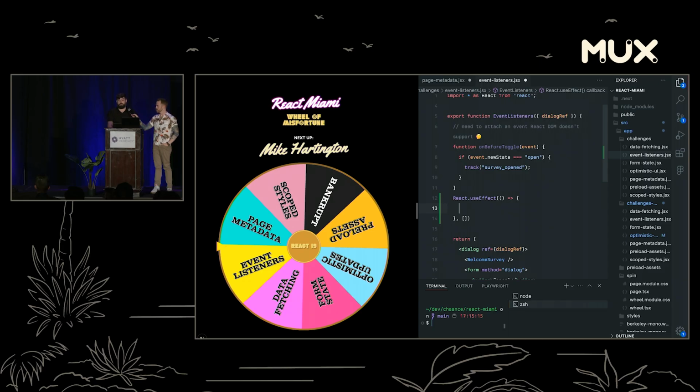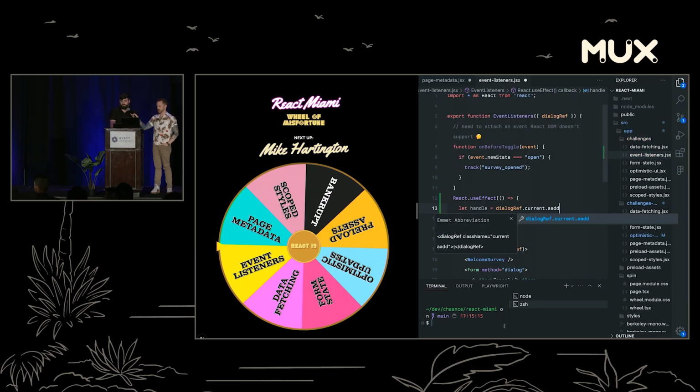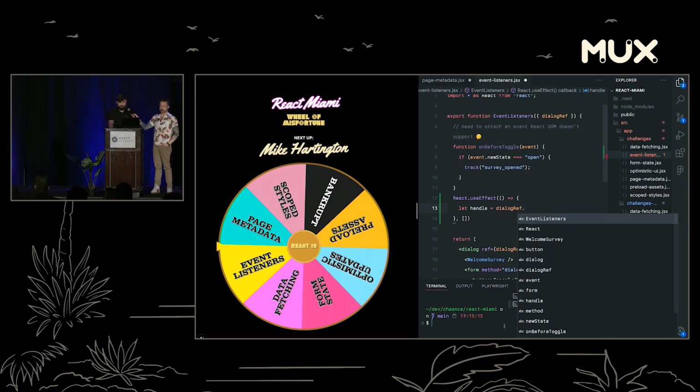Okay, so we're going to need a ref, and we're getting it up here as a prop. So we're going to create, let's just say, a let handle. Yeah, I'm going to use a let. Don't judge me. And we're going to say dialogRef.current.addEventListener. We're not using TypeScript, so it has no help on that front.